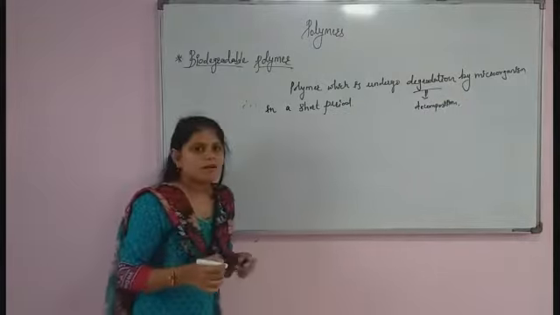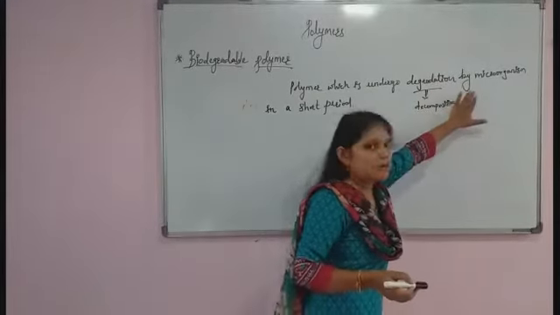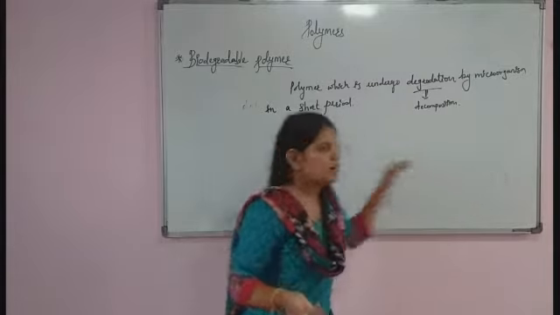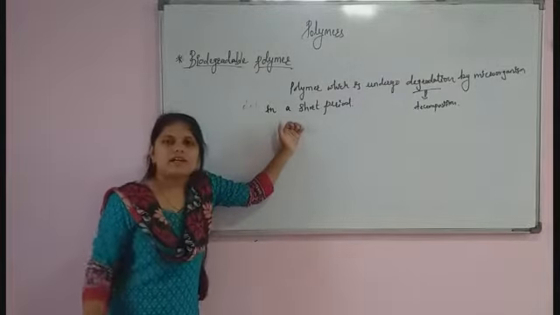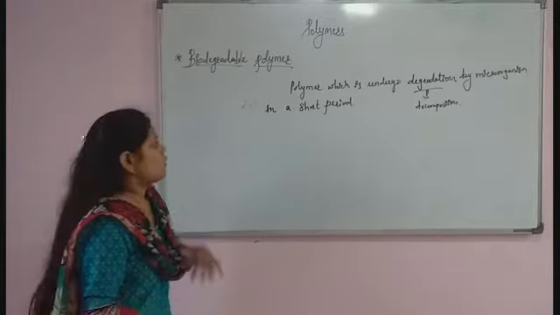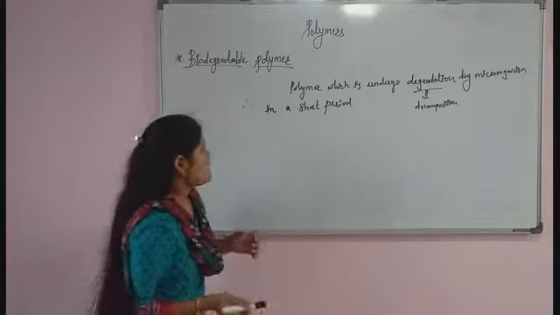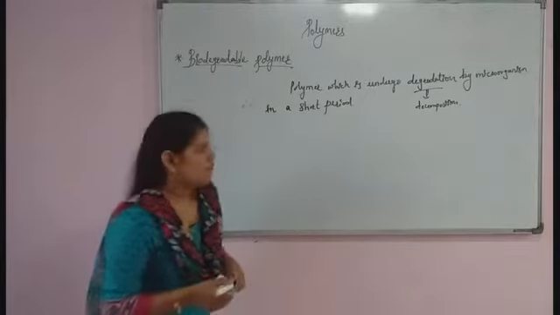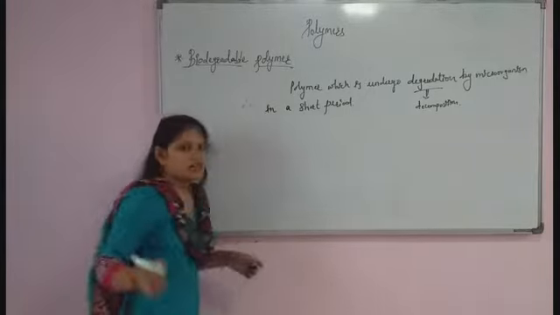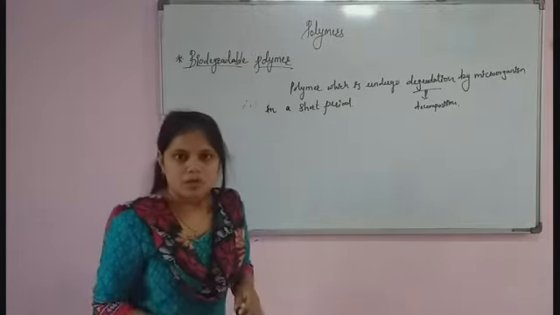So the polymer which undergoes degradation or decomposition by microorganisms within a short period, we call a biodegradable polymer. Whatever degraded product is formed does not cause any effect to the environment. So it is a very important polymer to the environment.